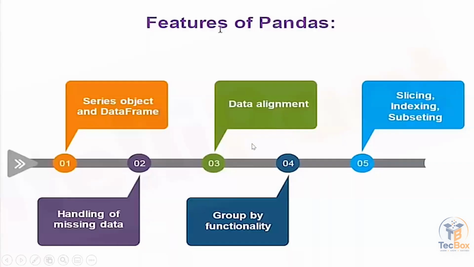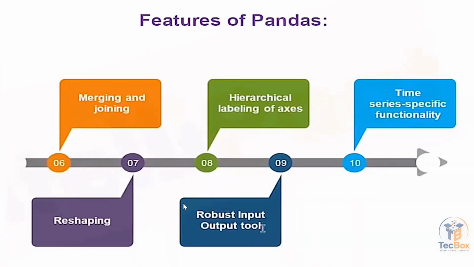So what are the different things we can do using pandas? We can deal with one dimensional data, that is pandas series. We can do two dimensional data. We can handle the missing data. We can do data alignment. We can do group by functionality. We can do slicing, indexing, subsetting. Not only that, we can merge and join different data sets also.